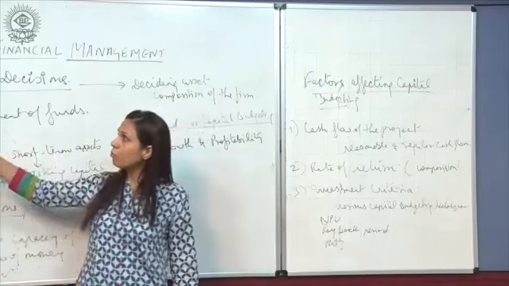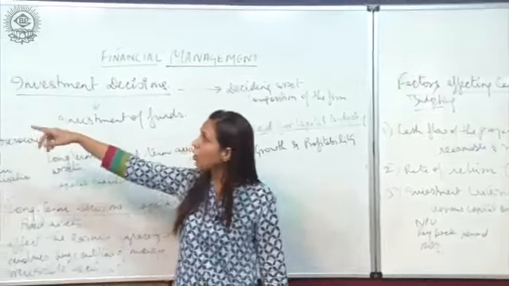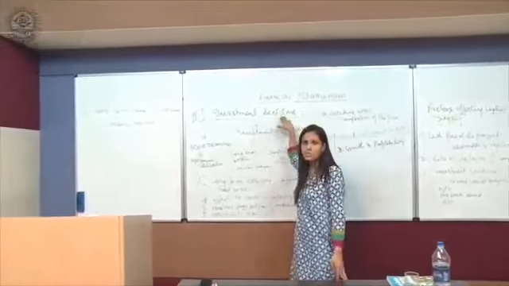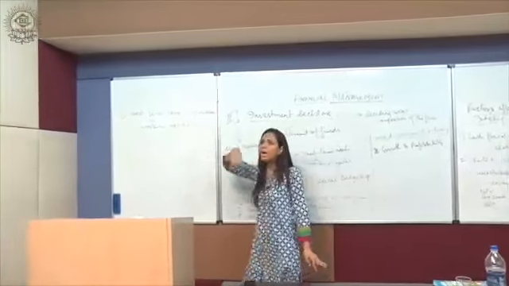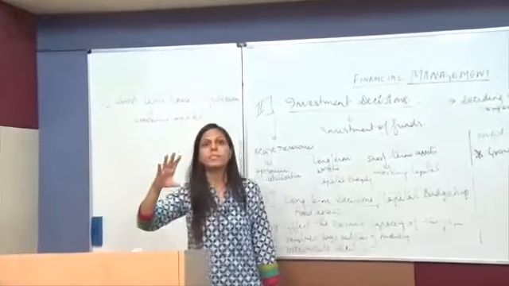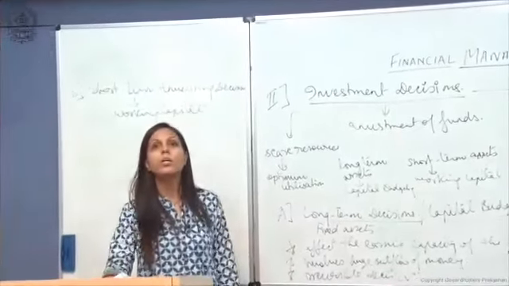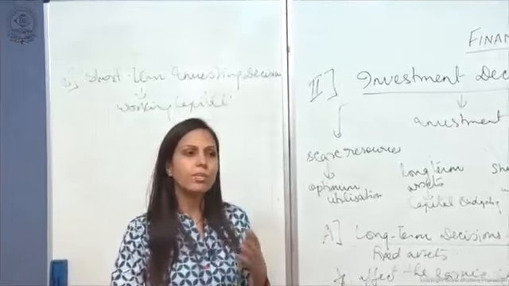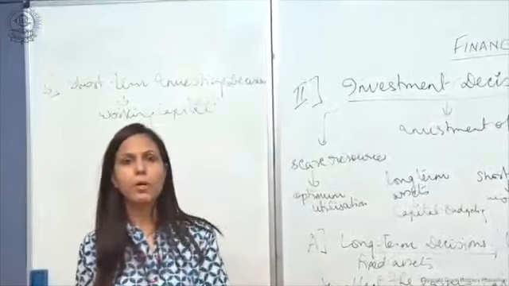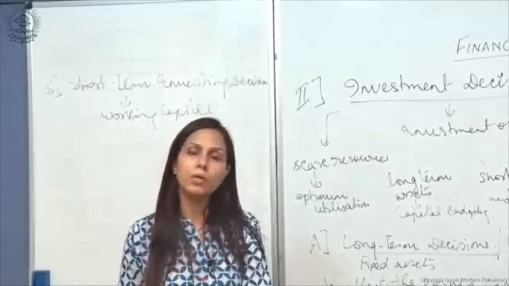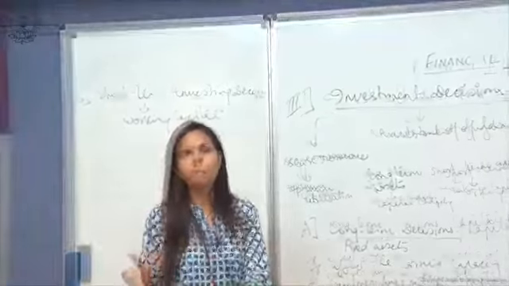Now let's come to the next thing, the short term investment decision, the other part of the investment decisions, that is, if I am investing in short term assets. Short term assets are called current assets. Such assets are also called working capital, and they can be easily converted into cash within a period of a year.